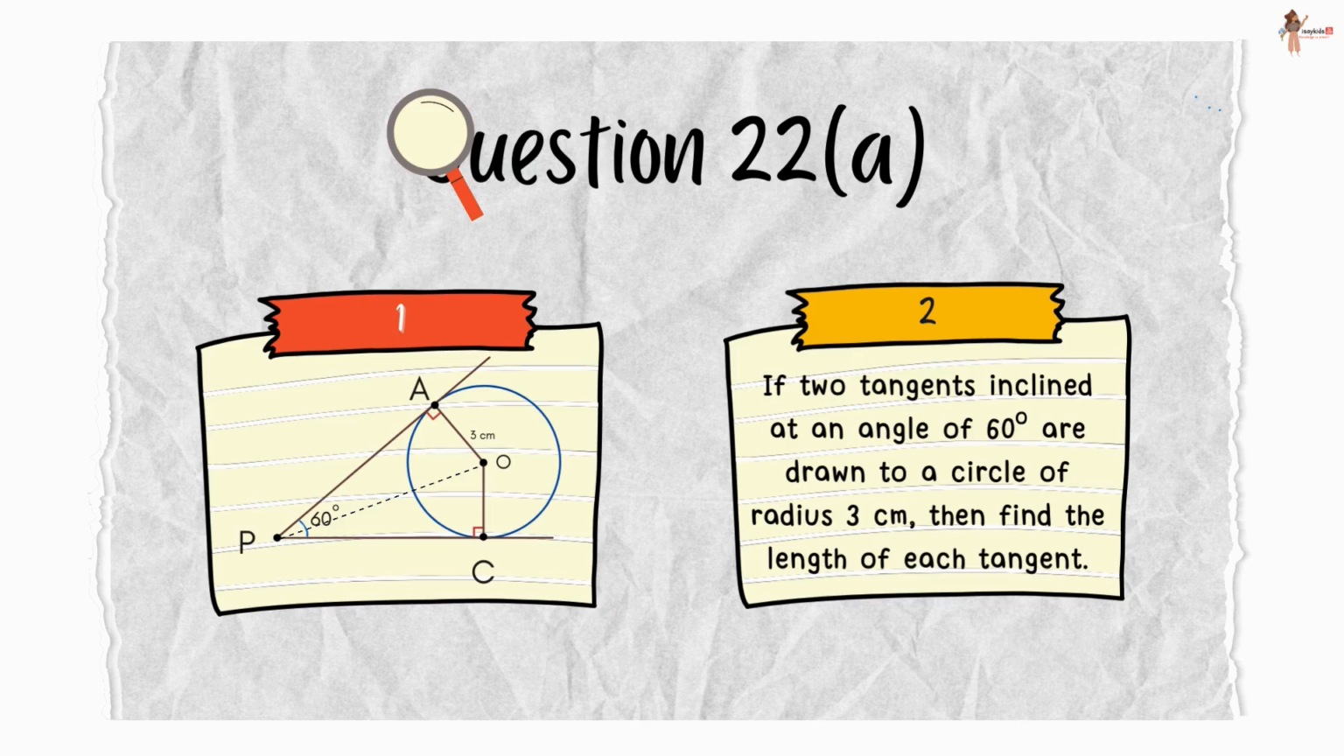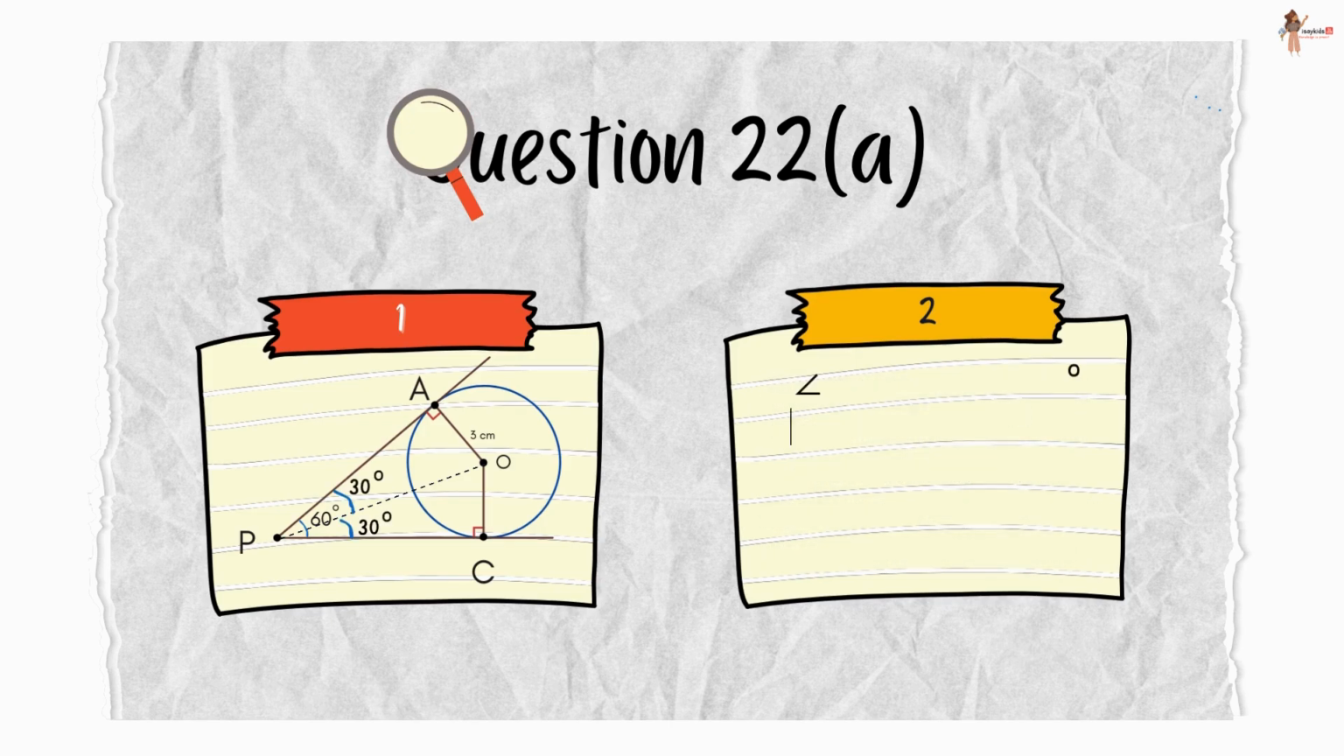If two tangents inclined at an angle of 60 degree are drawn to a circle of radius 3 centimeter, then find the length of each tangent. Now angle APO would be equal to angle CPO, each equal to 30 degrees. OA is perpendicular to AP because tangents at any point of a circle are perpendicular to the radius through the point of contact.